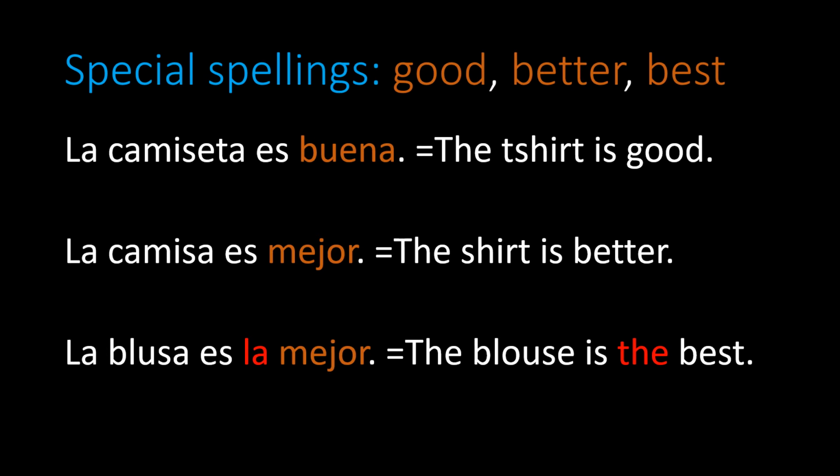Mejor actually is a form of buena, but this is the comparative form. It's a special spelling that you need to memorize. If you want to give the superlative form of mejor, you have to put el or la in front of it. La blusa es la mejor. La mejor is the superlative form.